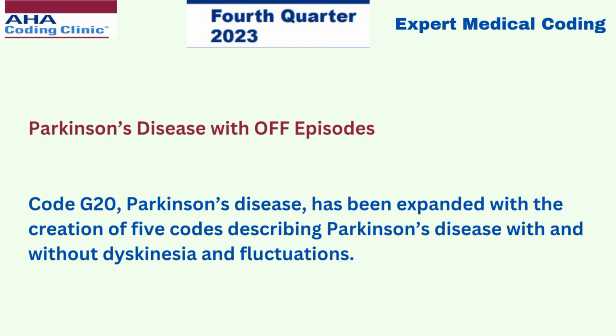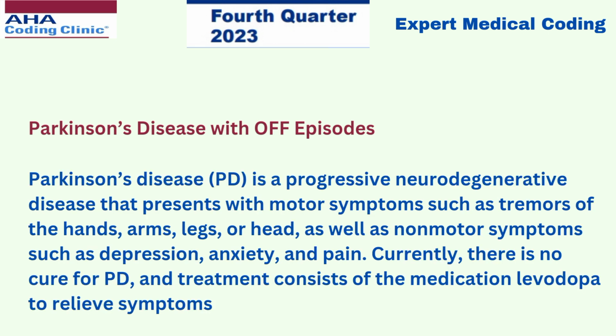The update here is code G20, that is Parkinson's disease, has been expanded with the creation of 5 codes describing Parkinson's disease with and without dyskinesia and fluctuations. Parkinson's disease is a progressive neurodegenerative disease that presents with motor symptoms such as tremors of the hands, arms, legs, or head, as well as non-motor symptoms such as depression, anxiety, and pain. Currently, there is no cure for PD, and treatment consists of the medication levodopa to relieve the symptoms.